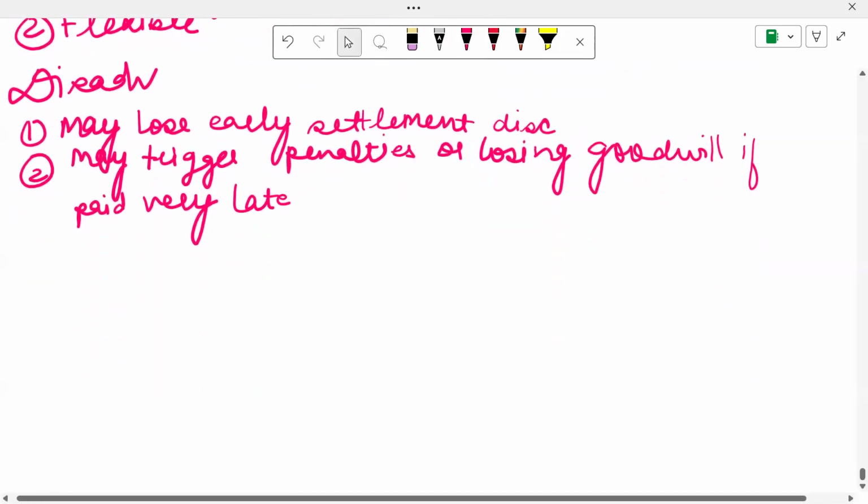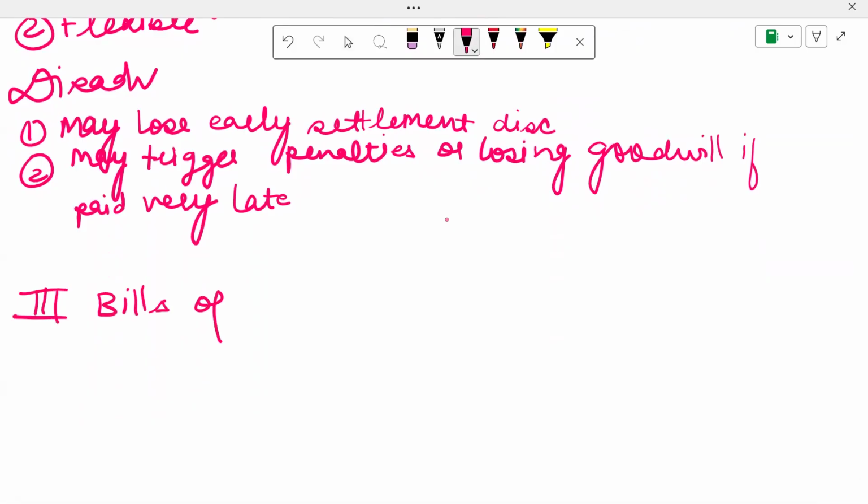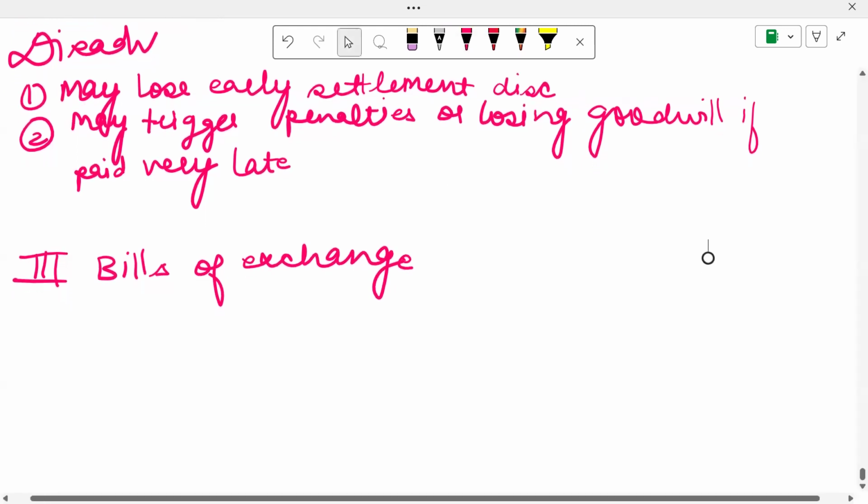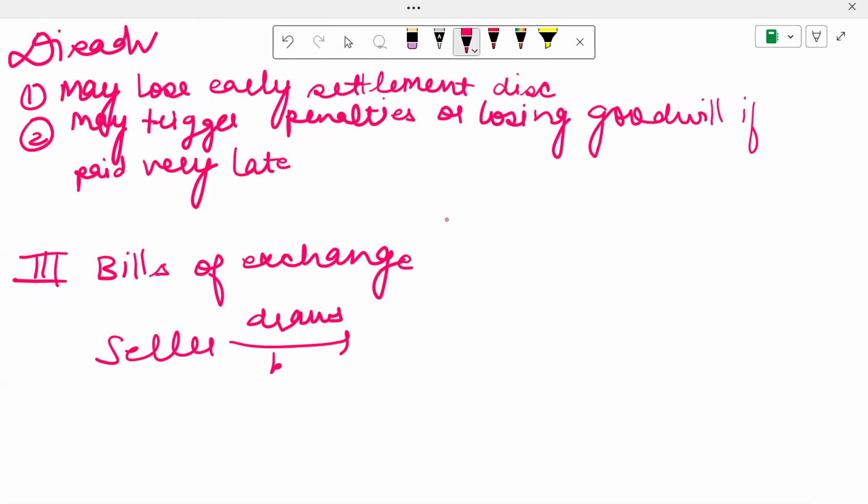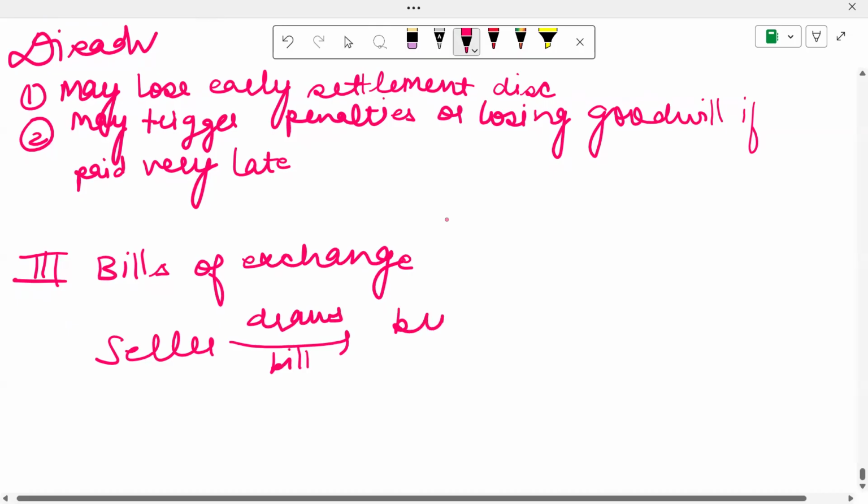Now we move towards the third source of short-term finance. This is a bill of exchange. You all know what bills of exchange are. What happens is that the seller of goods draws a bill on the buyer, who owes the money to the seller.